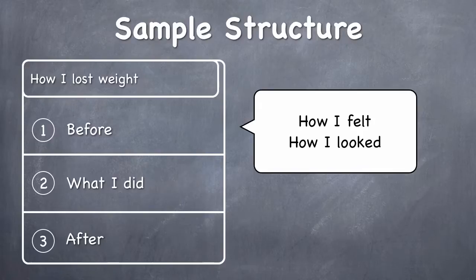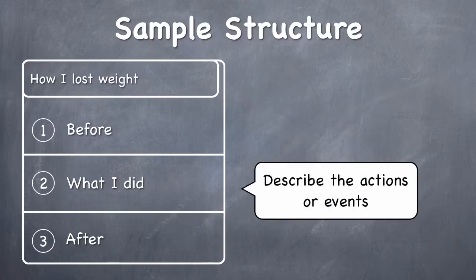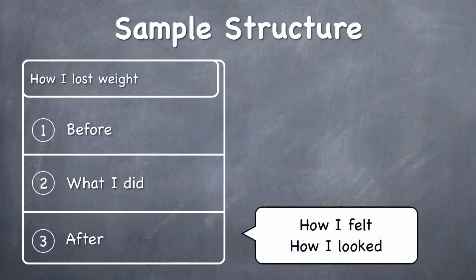Now, in section 2, I'm going to talk about the actions or events that allowed me to make this change. Exercise, diet, whatever actions took me to bring about the change. And in section 3, naturally, I'm going to talk about again how I felt after the change and how I looked after the change. And this is a very easy and simple way to discuss any change.